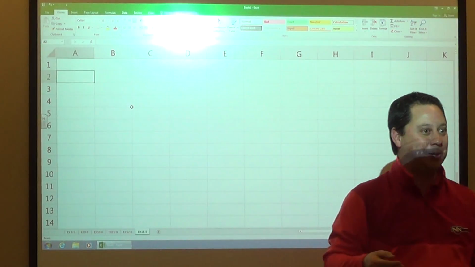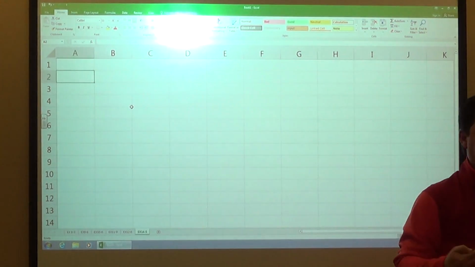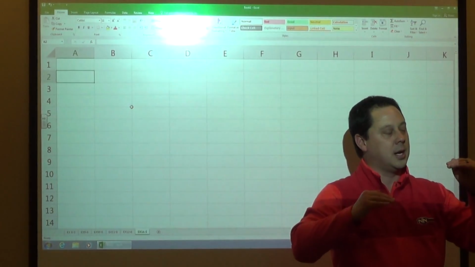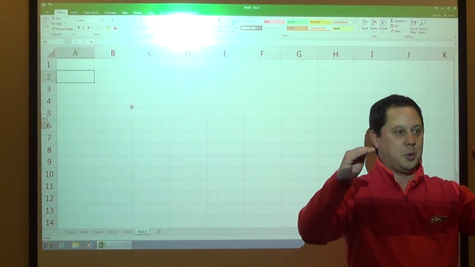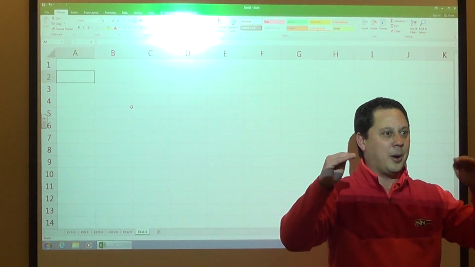Obviously, it may not be a good thing for our credit if we're not paying our bills, but in that sense of cash, I still have my cash in my pocket. So that's what you want to do when you look at this chapter: how does it affect cash? And that's all you want to think about. Not really, did I make money on that deal or did I not make money on the deal? How did it affect my cash?